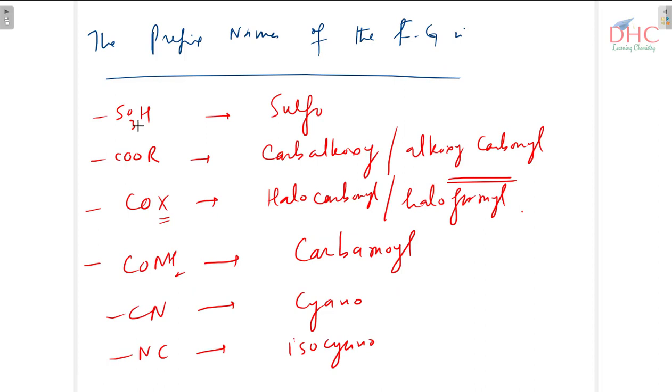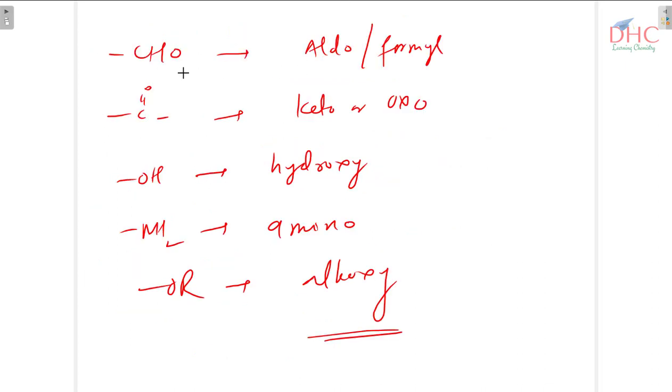So sulfonic acid is actually sulfo as prefix. Ester's name was oate as suffix, but as prefix it's carbalkoxy. Similarly we have halocarbonyl, carbamoyl, cyano, isocyano. Then aldo or formyl for aldehydes, keto or oxo for ketones, hydroxy for alcohols, amino for amines, and alkoxy for ethers. These are the prefix names for these compounds once they act as secondary functional groups, or we can say substituents.